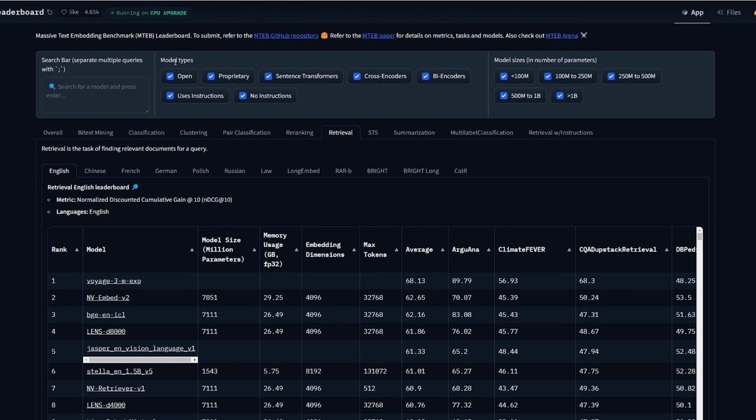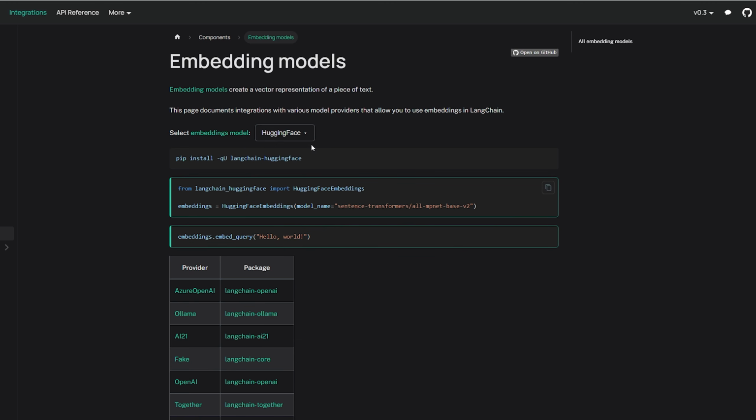You can also filter by model types, like if it's an open source model, meaning it's free and downloadable, or it could be proprietary, meaning that it's provided by a company like OpenAI where you have to pay for it. So you can filter by those different options. Anyways, with that said, just check out this leaderboard when you're trying to find a model to use for whatever you're doing. So let's see how we can actually use one of those Hugging Face models.